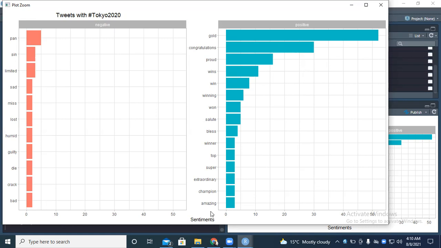Congratulations was more as well. Something like win, won, proud appeared more compared to how it appeared this time round. But basically, these are some of the words that are repeating themselves. There was no choice of new set of words. The same words were used to express both a positive attitude and a negative attitude.